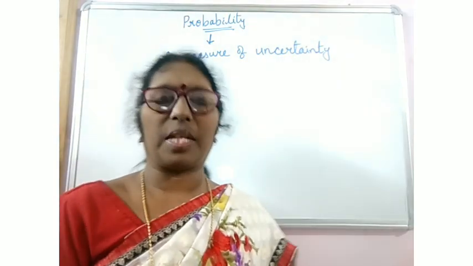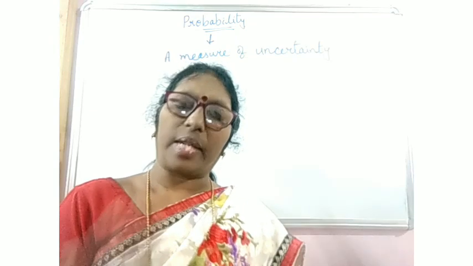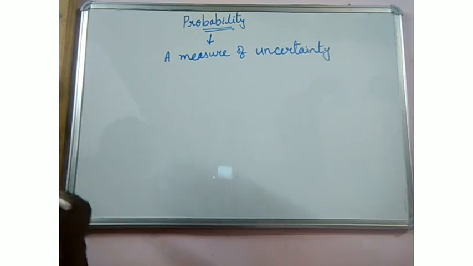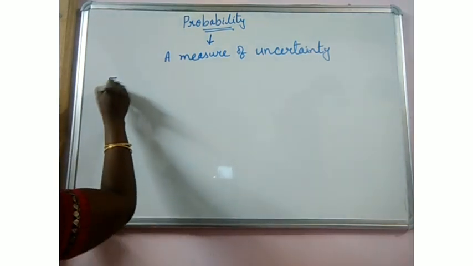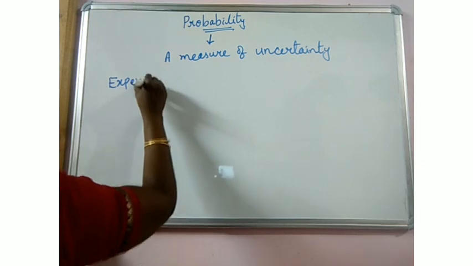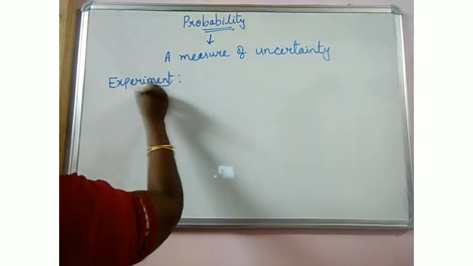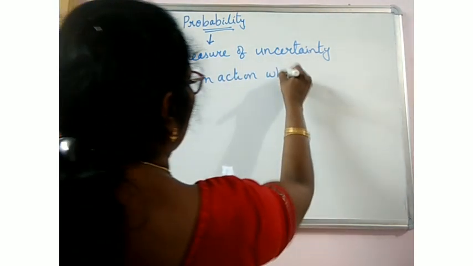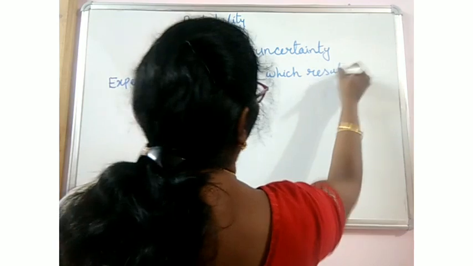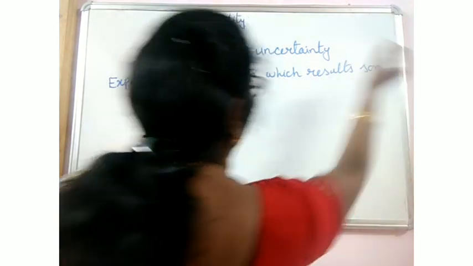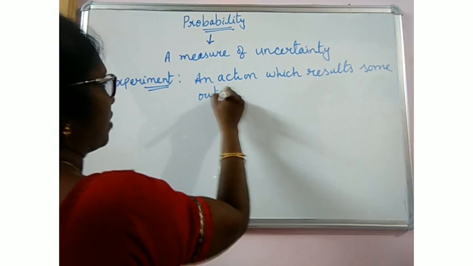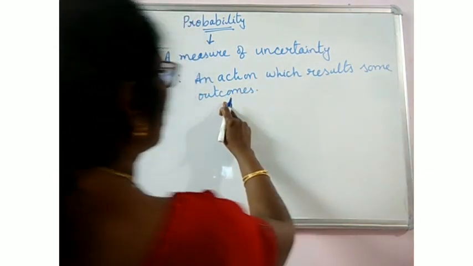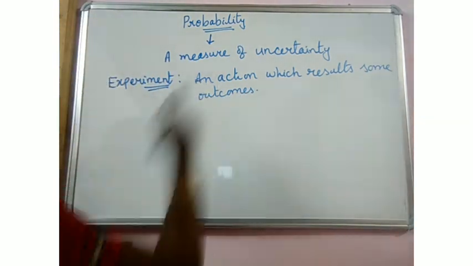Any action, that means anything we do to get some outcomes, is called an experiment.